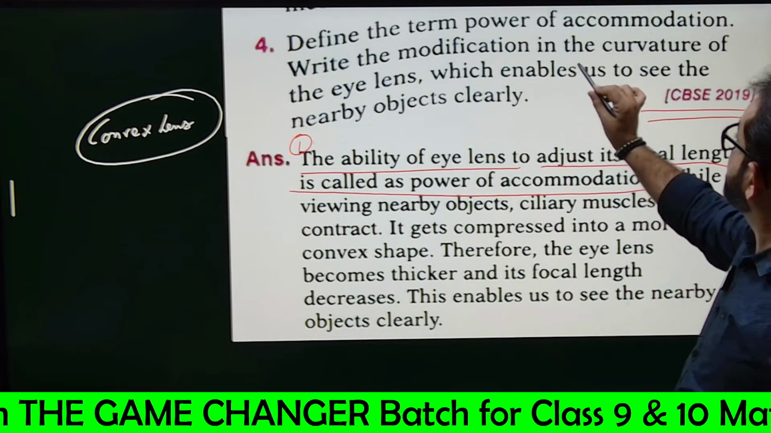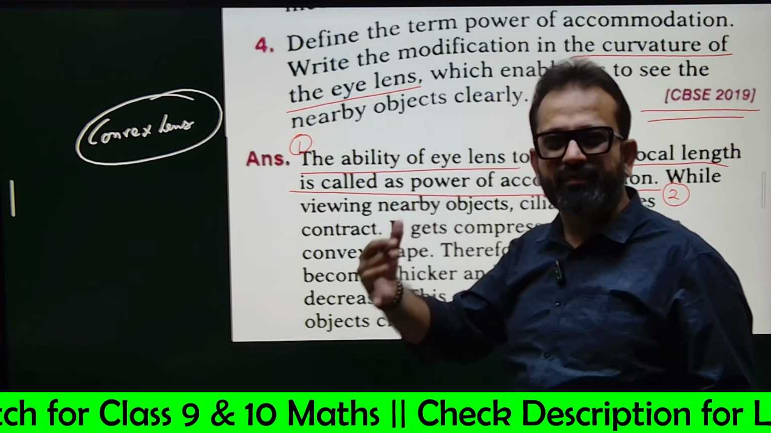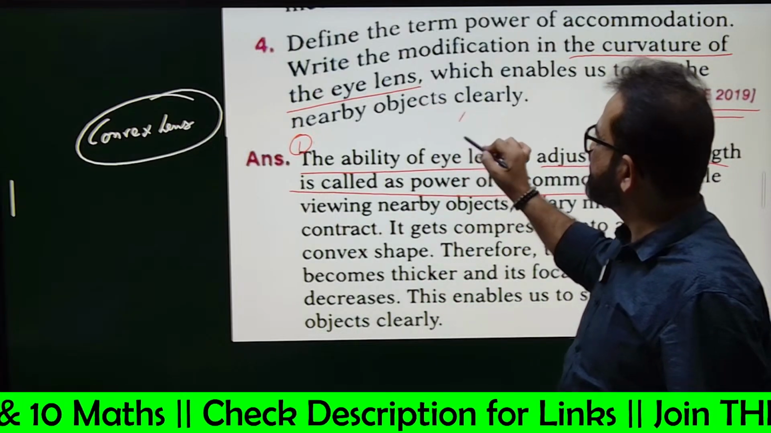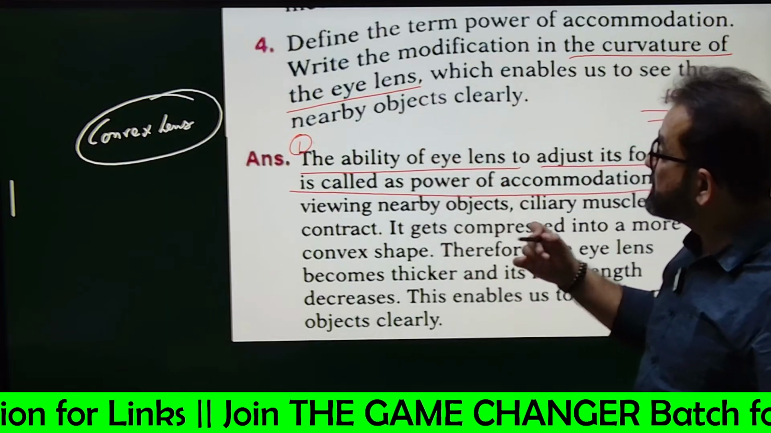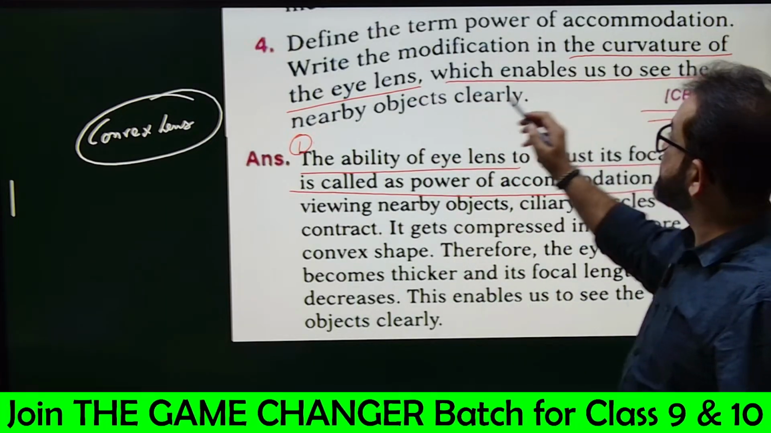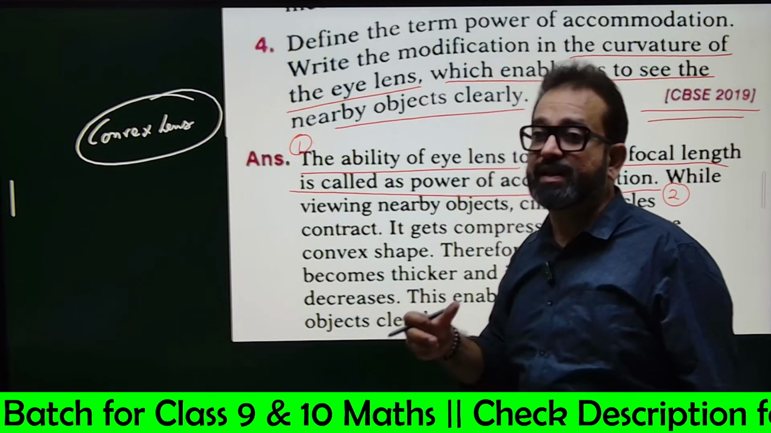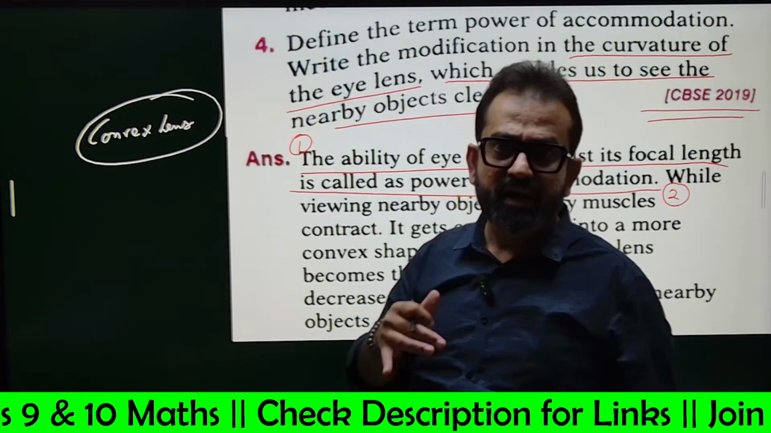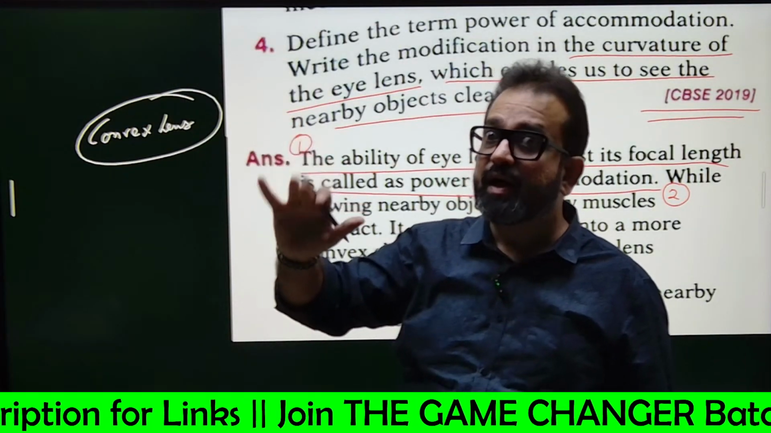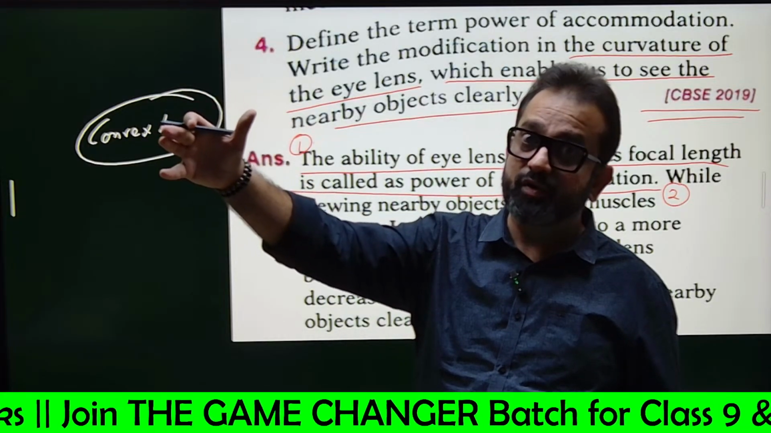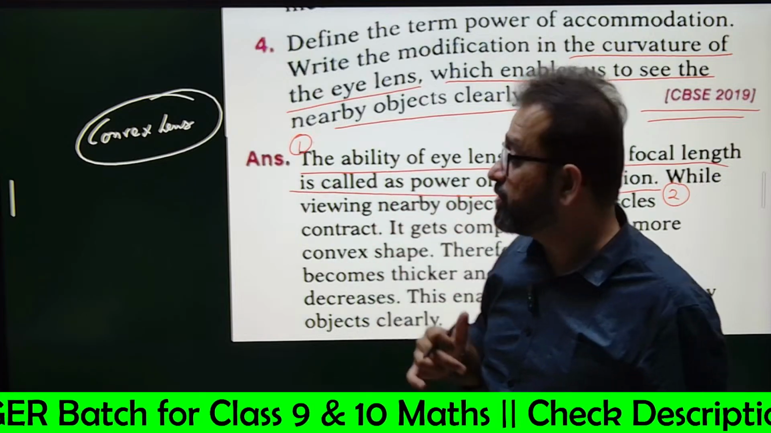Now, write the modification in the curvature of the eye lens. What modification you need in the eye lens? Whatever corrections, what changes you must do, which enables us to see the nearby objects clearly. If you wish to see the nearby objects clearly, that means you are not able to see nearby objects, and you can see long distance objects clearly. That means long sightedness, that the eye is suffering from hypermetropia. Yes or no? Yes, sir.